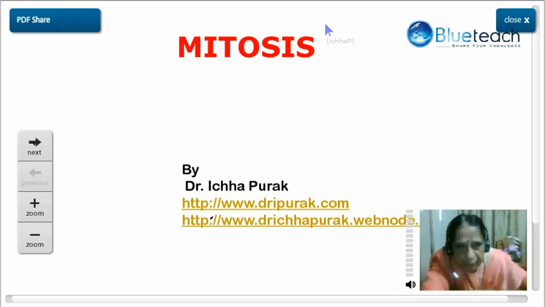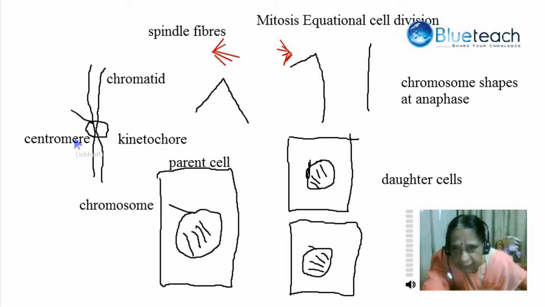Now with the help of the whiteboard we can see this is the chromosome, these are the two chromatids, and this is the kinetochore surrounding the centromere, to which the spindle fibers attach. These are the spindle fibers, these are the various chromosomes, the various shapes of the chromosome at anaphase: V shape, J shape, I shape, and the equational division. Two daughter cells are formed.